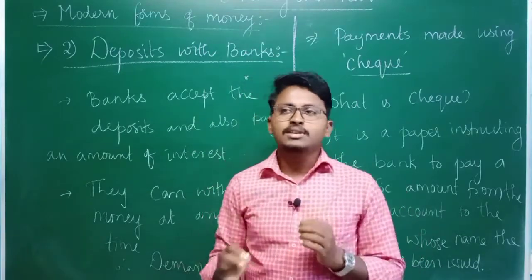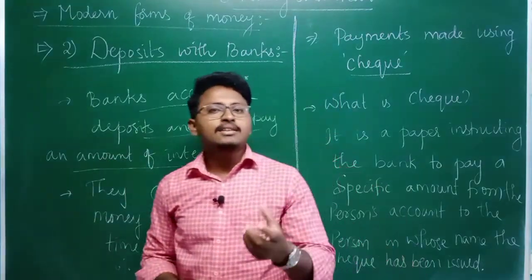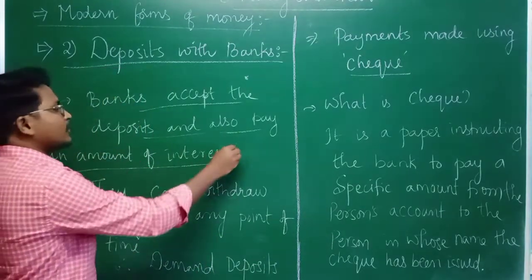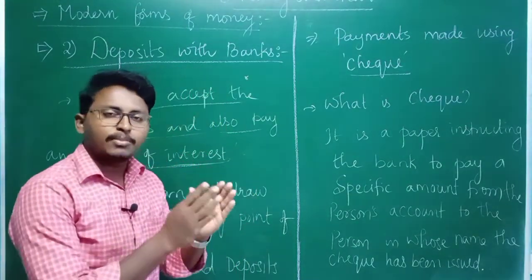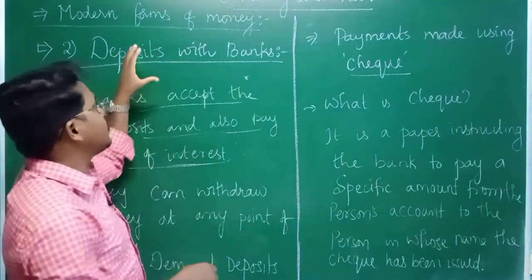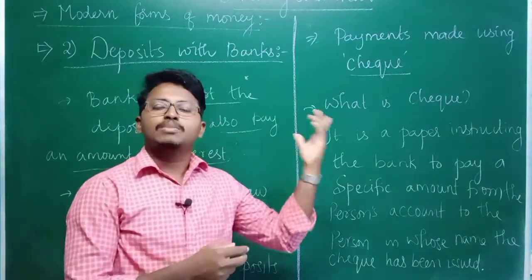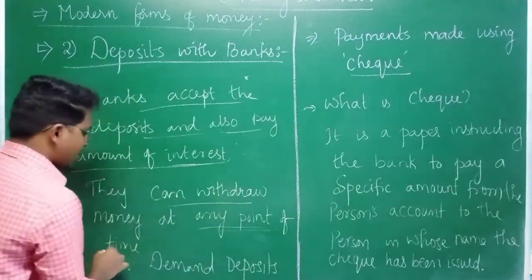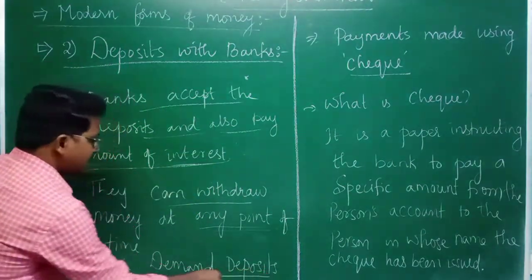The banks accept these deposits and also pay an amount of interest. The reason some people always keep their money in the bank is that the bank pays some kind of interest. Because of this, most people spend only some amount from their salaries or wages, and the remaining money they deposit with the bank. The bank accepts those deposits and uses that money for its own purpose, and whenever they require, people can withdraw their money at any point of time. Therefore the deposits with the banks, we call demand deposits.